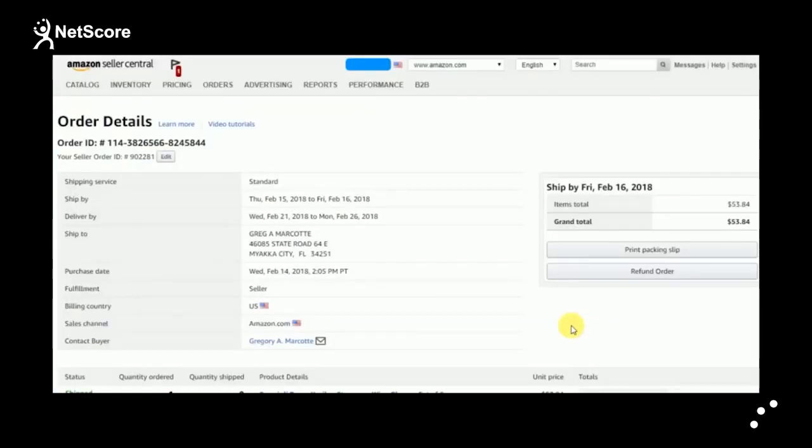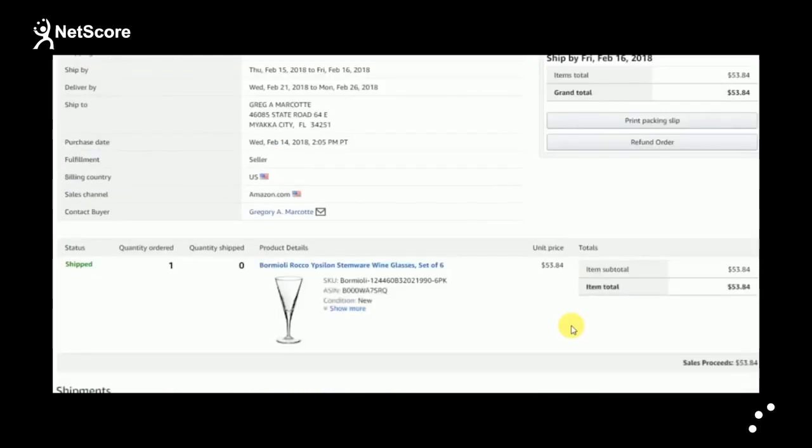NetScore Amazon Connector will automatically synchronize fulfillment status and shipping data, including carrier and tracking number, from NetSuite to Amazon.